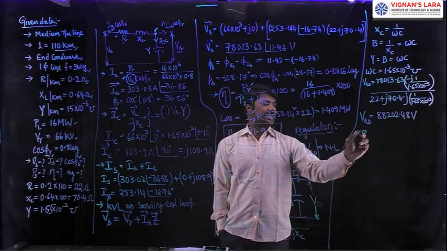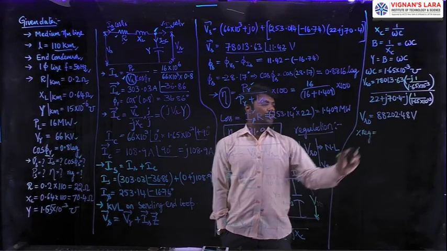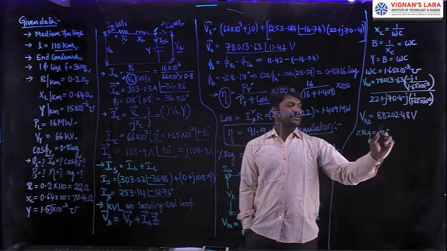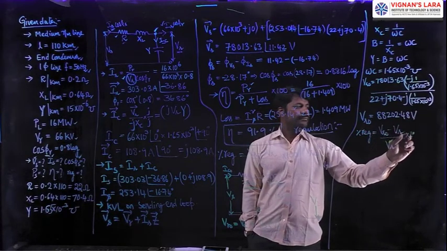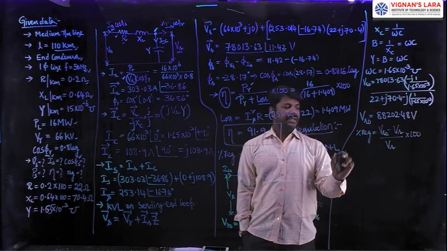Therefore, percentage regulation is equal to VR naught minus VR by VR into 100. Let me substitute the same thing.